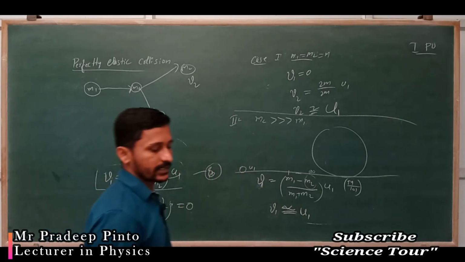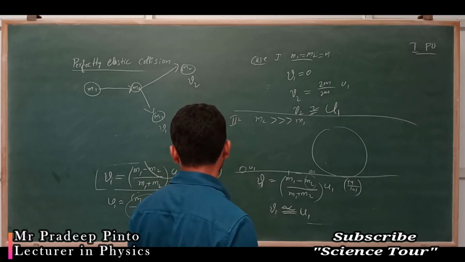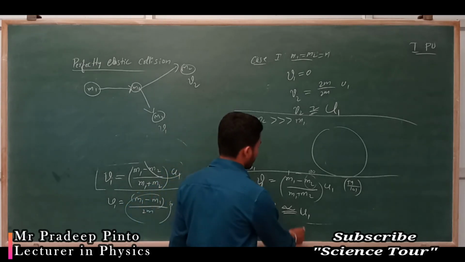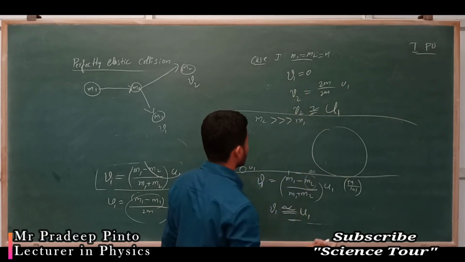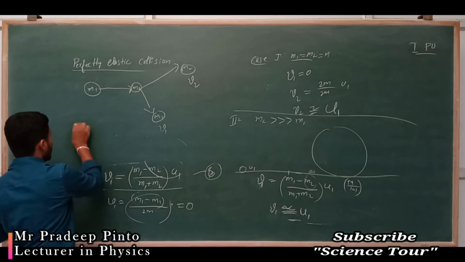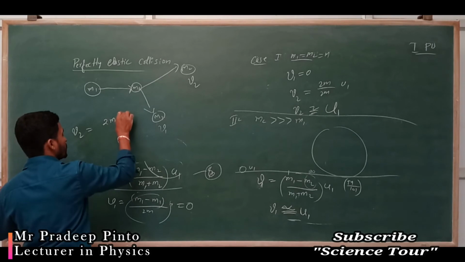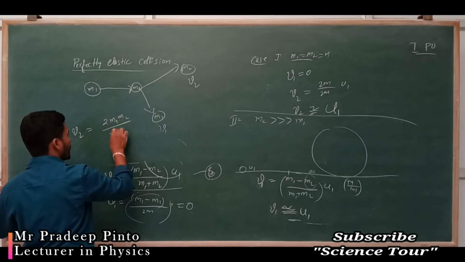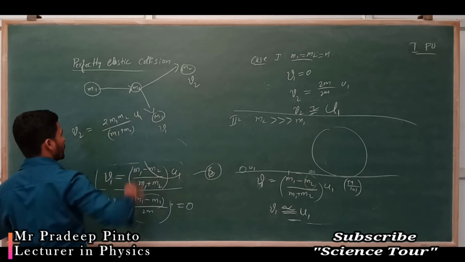Okay, now what are you going to get? What about the velocity of the second object? Where is that equation? The final velocity of the second object is v2 equals 2 m1 divided by (m1 plus m2) into u1, right?